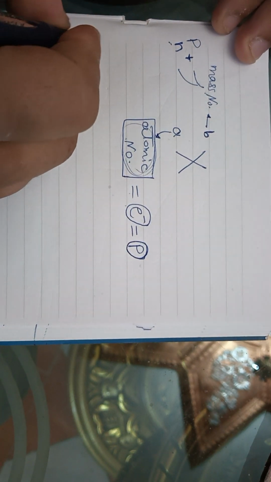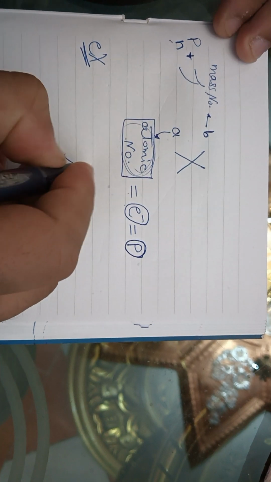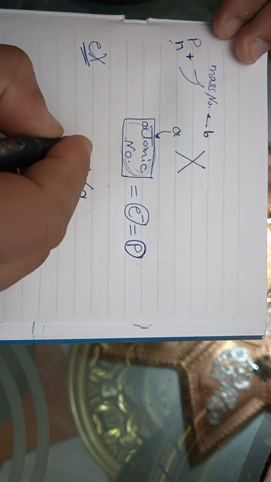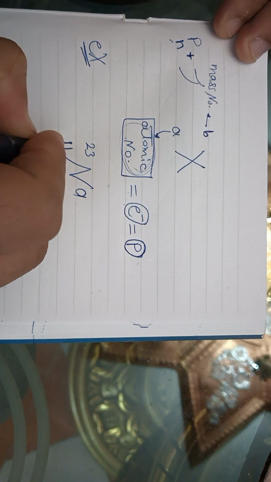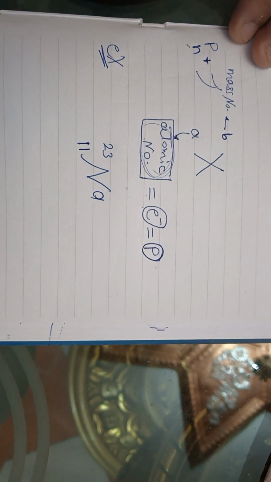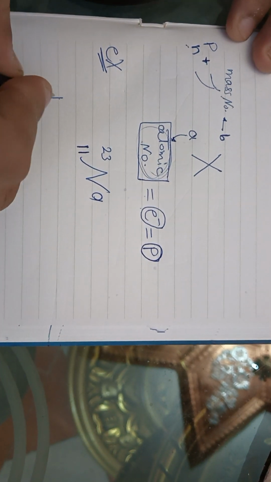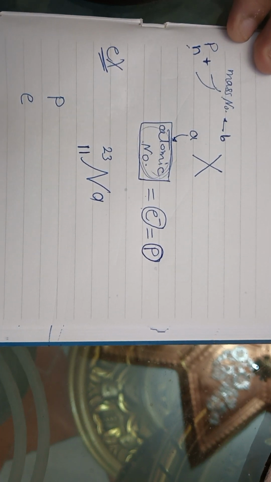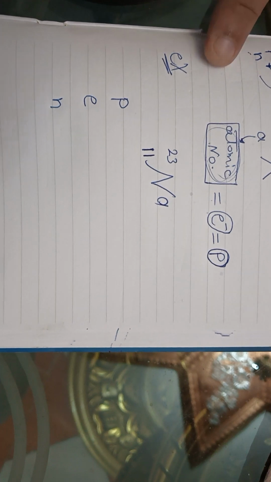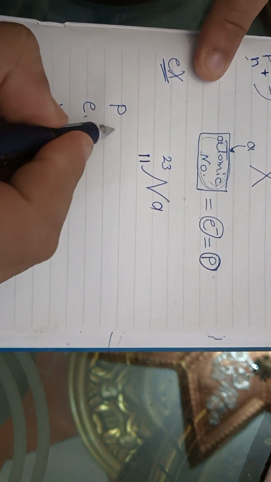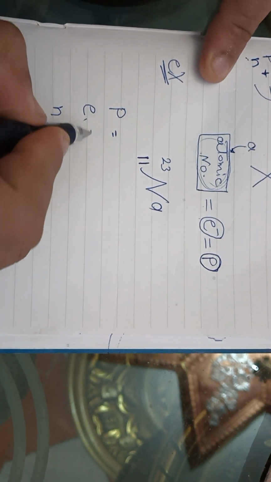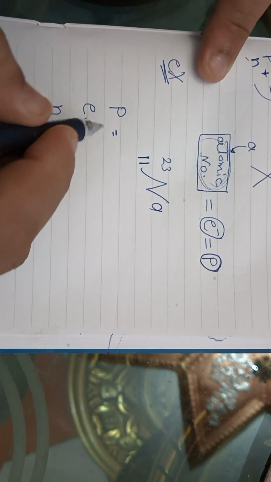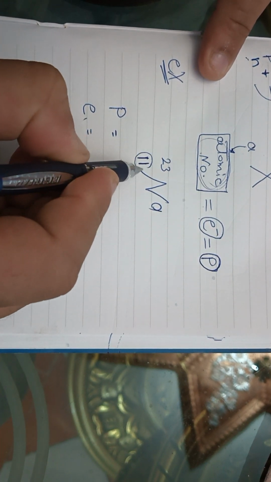For example, in Na, mass number 23, atomic number 11, we calculate the number of protons, the number of electrons and the number of neutrons. The number of protons is the atomic number, and the number of electrons is the atomic number. Where is the lower number?